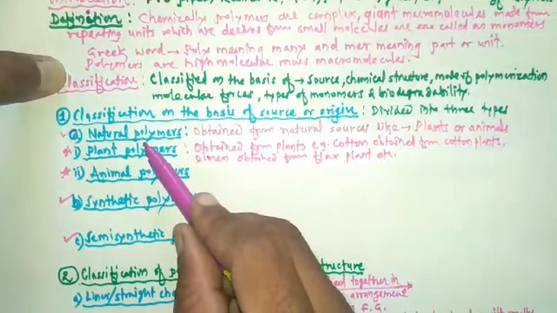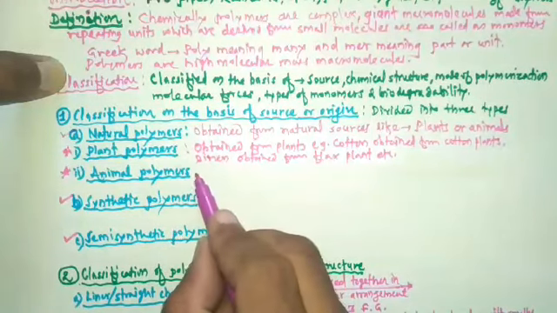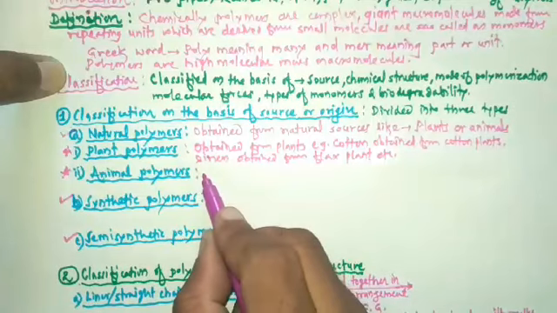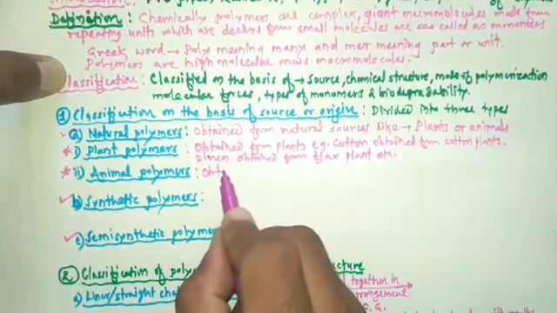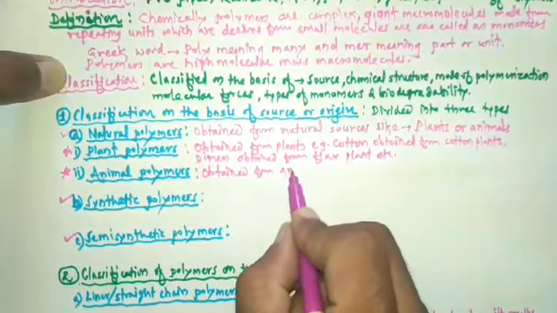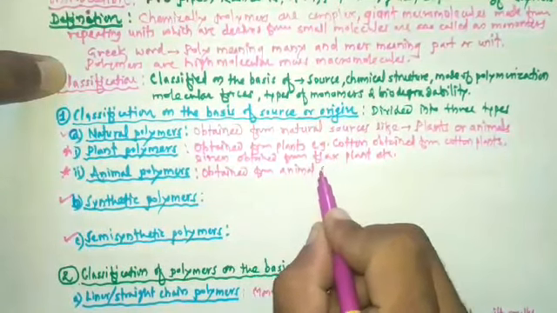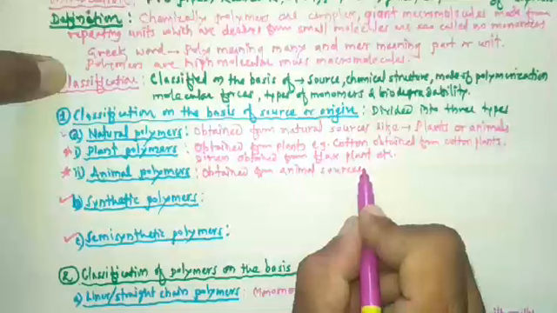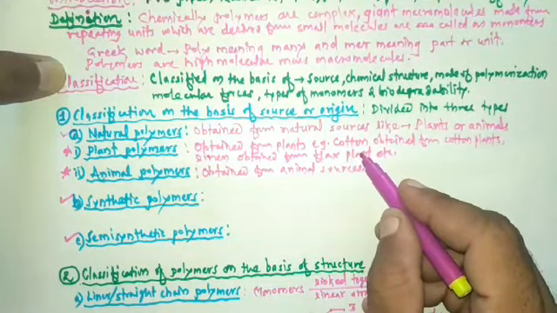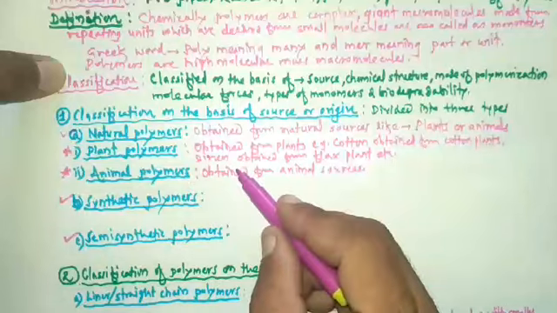Then the next type of natural polymer is animal polymers. Animal polymers are the polymers which are obtained from animal sources. Polymers which are obtained from animal sources are called animal polymers.